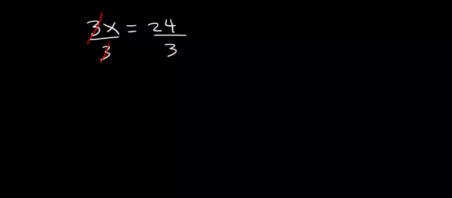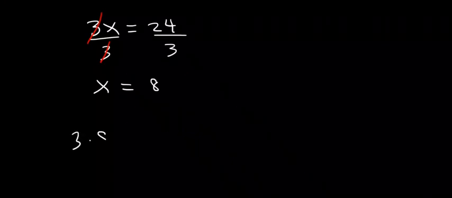Now, let's take another example. 3x equal to 24. Remember, the opposite of multiplication is division. 3 is multiplying x in this example. So to solve this, you actually divide both sides by 3. When you do that, 3 cancels 3. Our x is equal to 8 because 24 divided by 3 is 8. Let's verify. 3 times 8 is equal to 24. So you can see that our answer is correct.